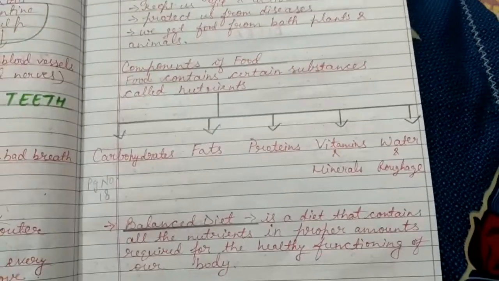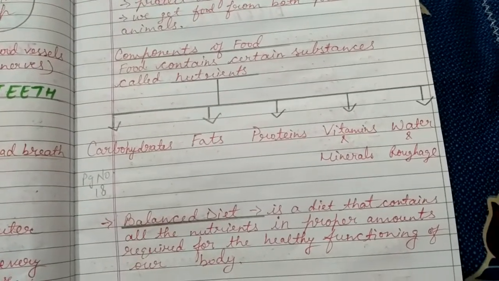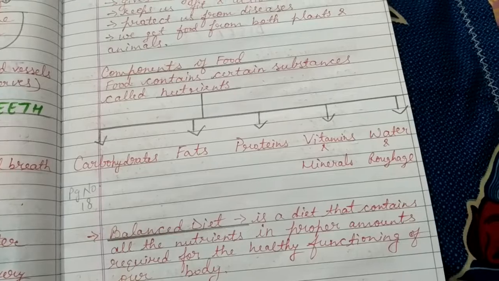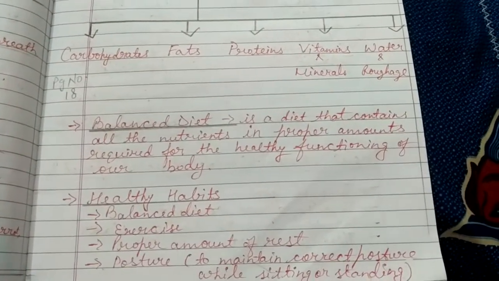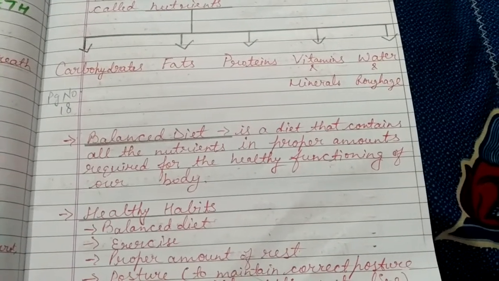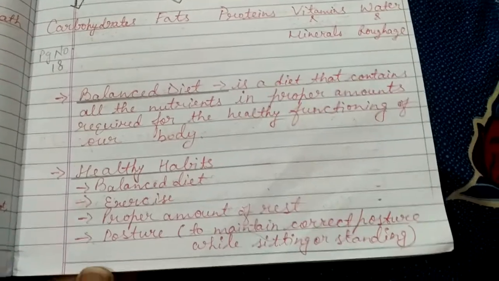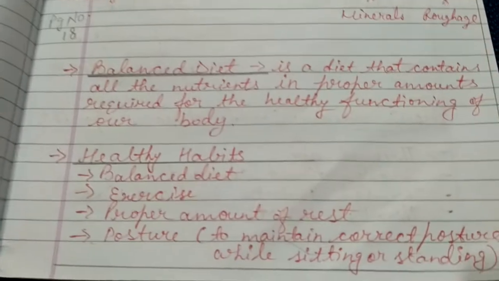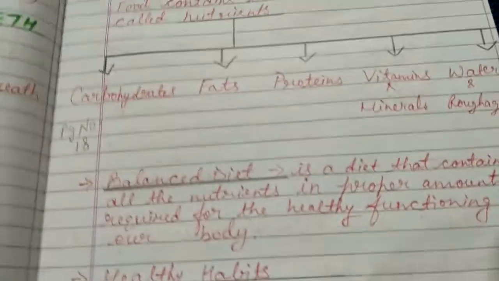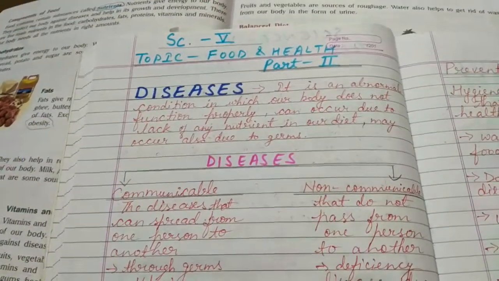And about the components of food, that food contains certain substances called nutrients: carbohydrates, fats, proteins, vitamins, minerals, water, and roughage. What is a balanced diet? It is a diet that contains all the nutrients in proper amounts required for the healthy functioning of our body. And some healthy habits like balanced diet, exercise, proper amount of rest, and maintaining correct posture while sitting or standing. All these topics we have already discussed in part 1 of this chapter.